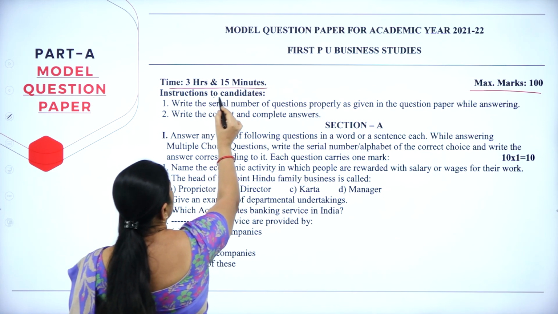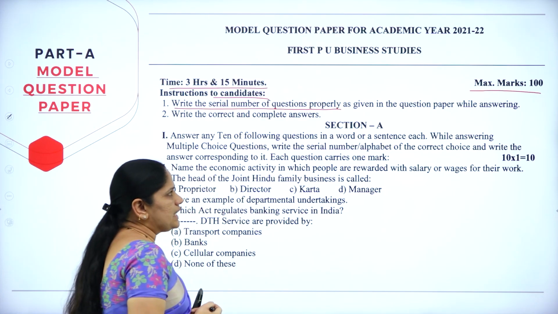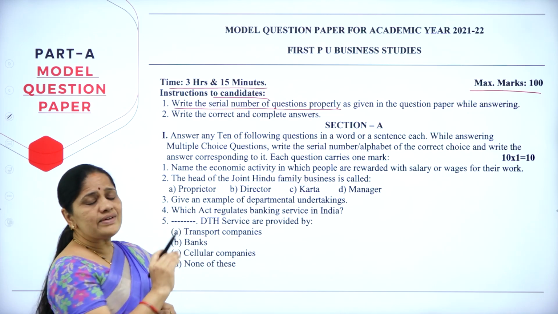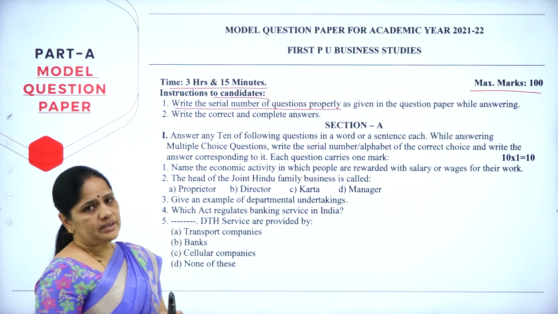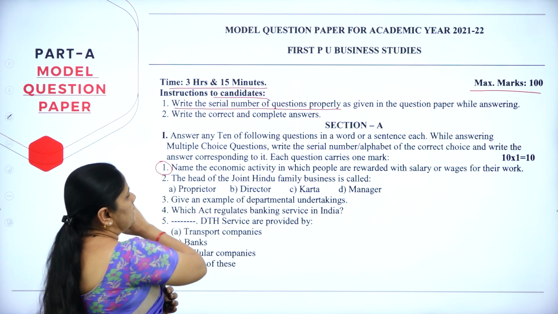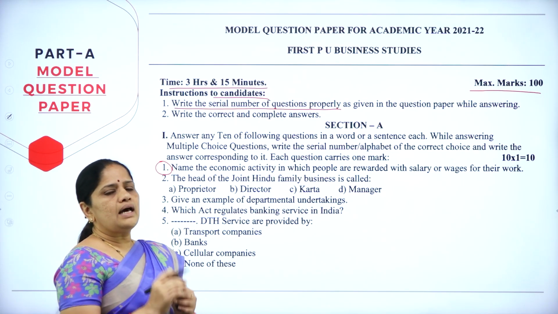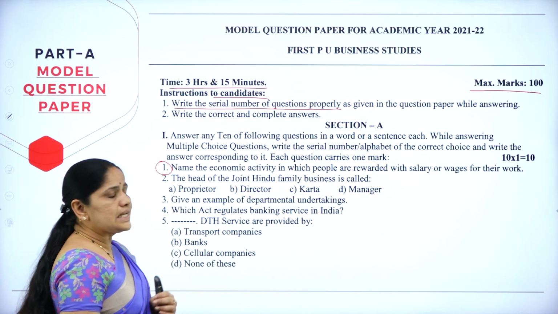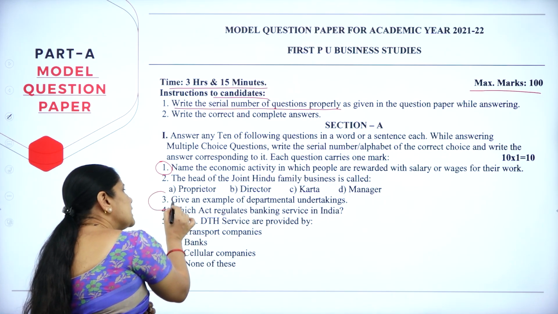Now, what are the instructions here? First one is write the serial number of the questions properly as given in the question paper while answering. Whatever number is given in the question paper, please write the same number. Suppose they have given you question number 1 here. Now, you have to write question number 1 only. Next, you don't know the answer for question number 2. So, you will be answering question number 3. Then, you should write the question number as 3 itself.